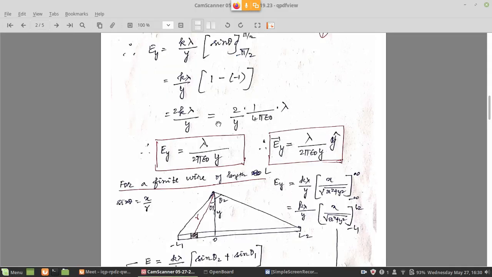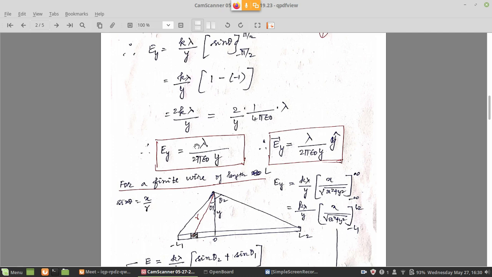Right. So this expression you have to remember for any problems. You have to remember this expression readily. So electric field is lambda, the linear charge density, divided by 2 pi epsilon naught multiplied by the distance y. So lambda divided by 2 pi epsilon naught y. That is the electric field at that point. Of course, the x component is cancelling, so I am just writing y. But that is also the total electric field.